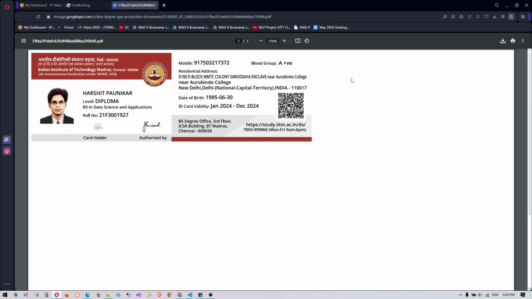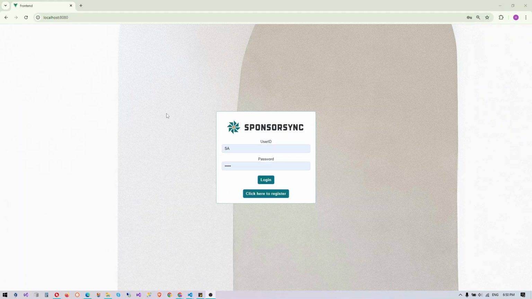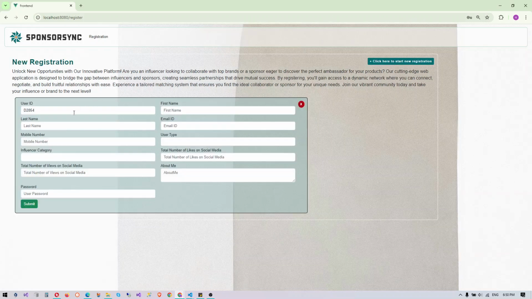This is my name, this is my roll number. I'm working on Math project, this is my project. And let me start from registration. I can create new registration over here. User ID is automatically generated if we fill the form and fill all the requirements over here.